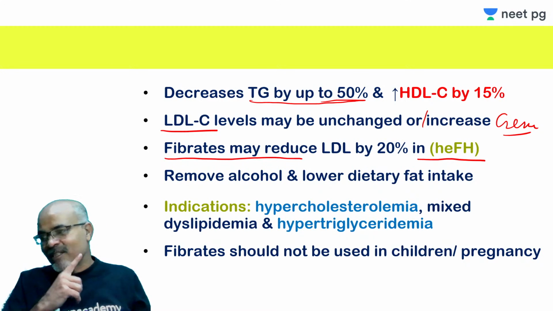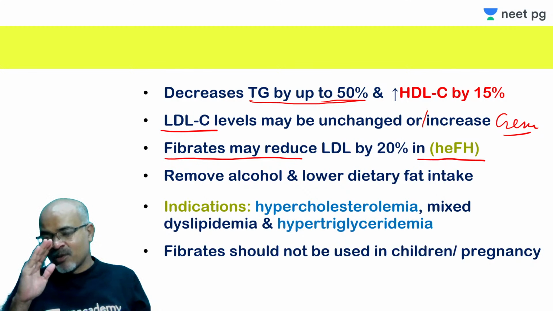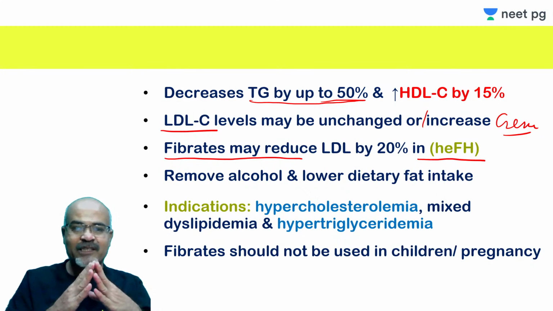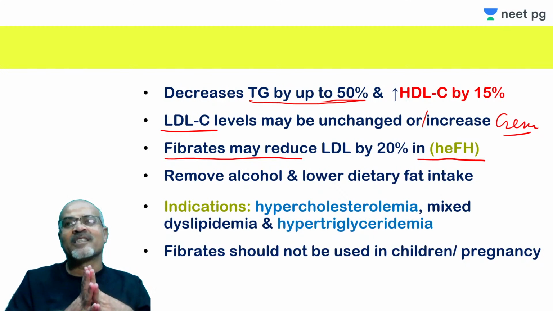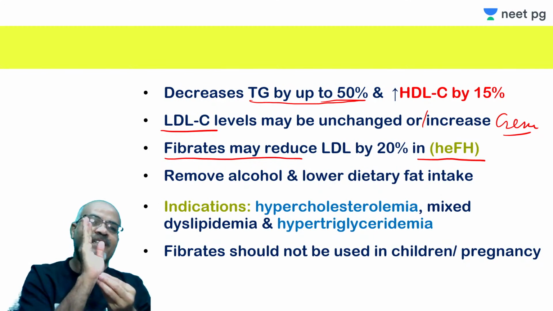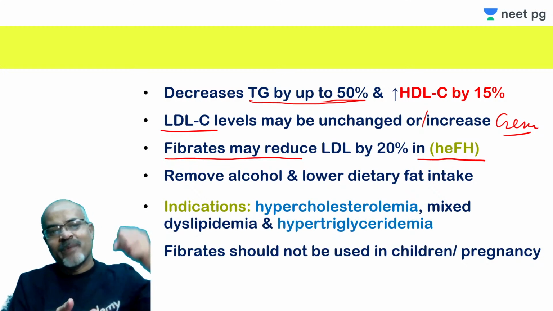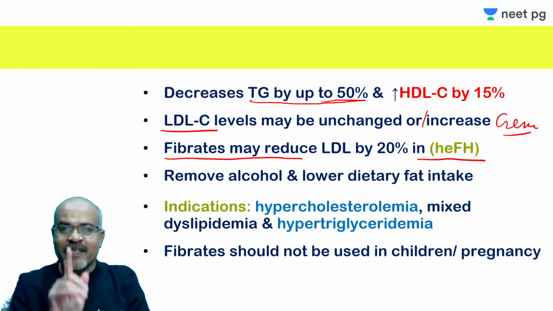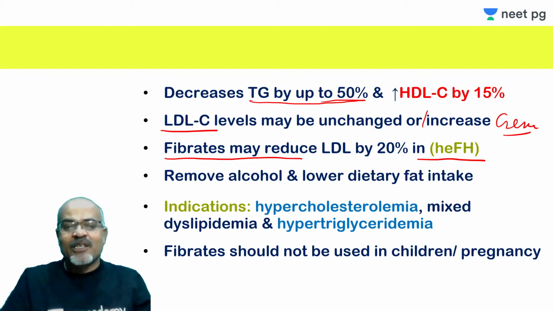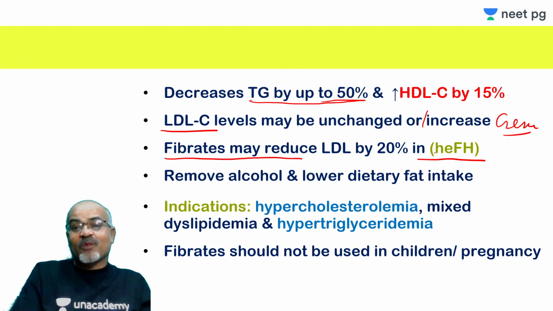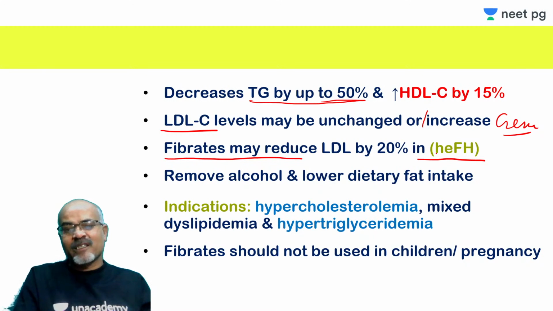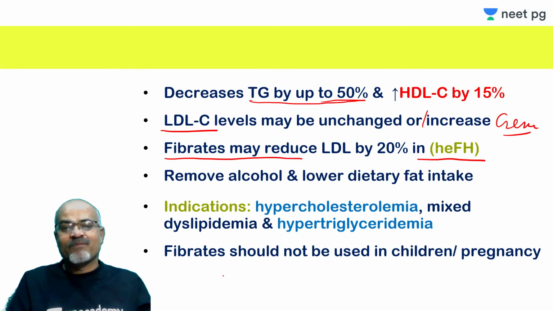So you should know that it is easy to remember that bile acid sequestrants are mainly for reduction of LDL-C. They are increasing triglyceride, and these fibric acid derivatives are mainly for reduction of triglyceride. So they tend to increase LDL. So this way you can remember. But this can also reduce LDL in case of heterozygous familial hypercholesterolemia. But gemfibrozil does not affect it in this case, and in fact can slightly increase LDL level.